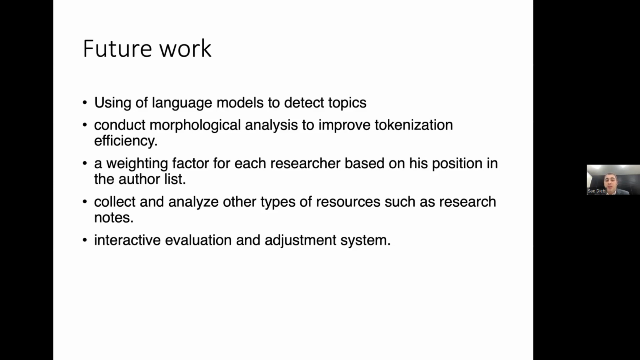Additionally, the tokenization efficiency still needs some improvement, I believe, because some irrelevant terms happen to be visualized while they are not really relevant. Additionally, as we discussed, we could add a weighting factor for the position of each person in the authorship of the paper: first author or corresponding author, second author, or something like that.